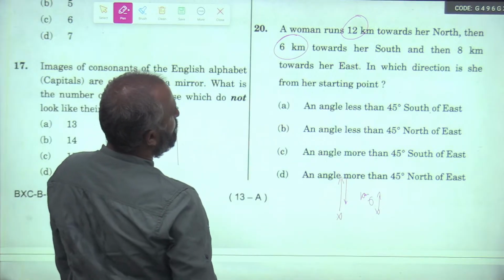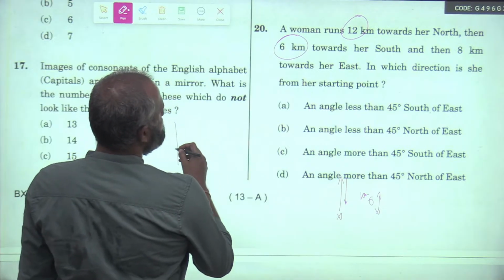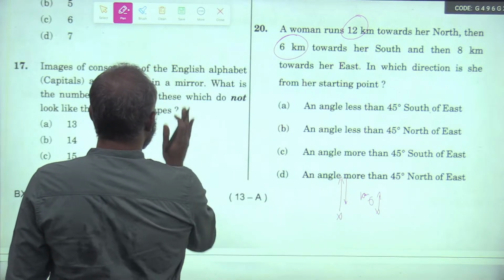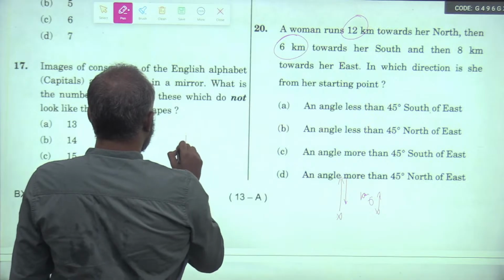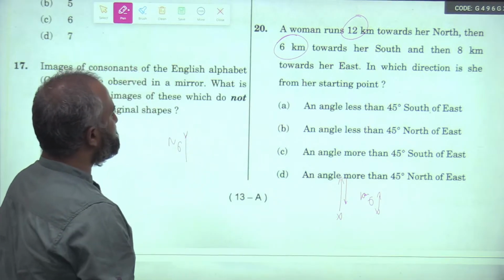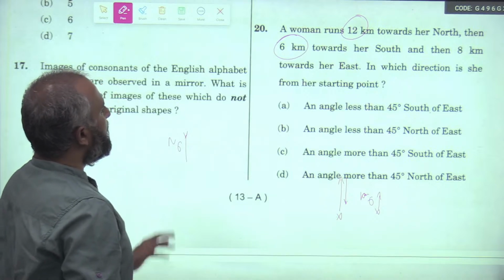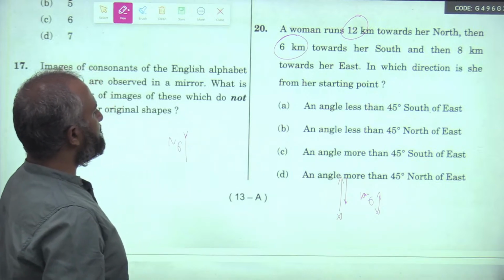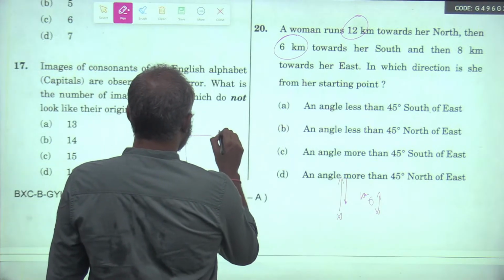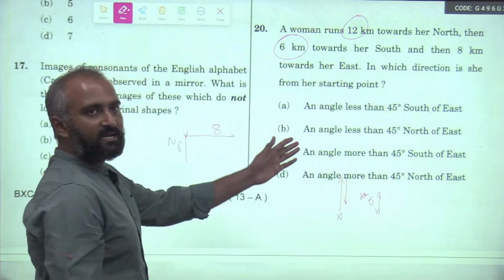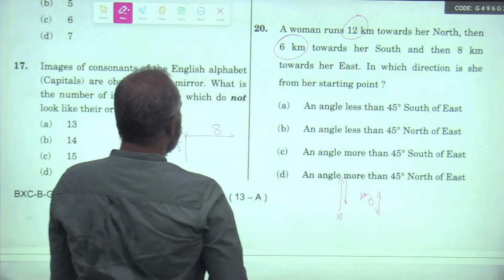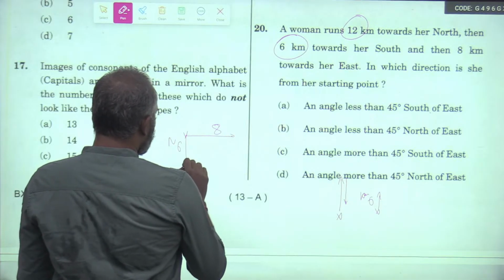Woman runs 12 kilometers towards her north and then 6 kilometers towards her south. Now in which direction is she facing? Her position is still north 6 kilometers. In what direction is she facing? She is facing south now. And then 8 kilometers towards her east. This is east, right? Now he is asking in which direction is she from the starting point. She started from here, right?